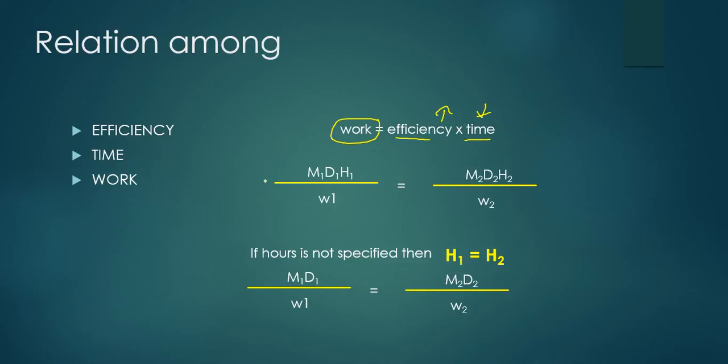Okay. Now this is a general formula you use for groups problems. M1 D1 H1 by W1 is equivalent to M2 D2 H2 by W2. What is M1 here? M stands for men, D stands for days, H stands for hours, W stands for work. If suppose hours is not specified, then what I have to consider is number of hours is constant, H1 is equal to H2. Then this formula will become M1 D1 by W1 equivalent to M2 D2 by W2.